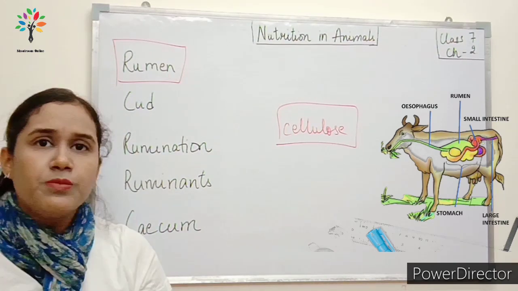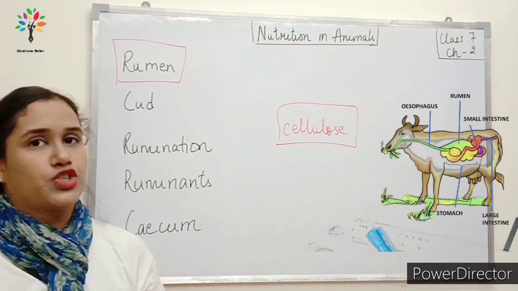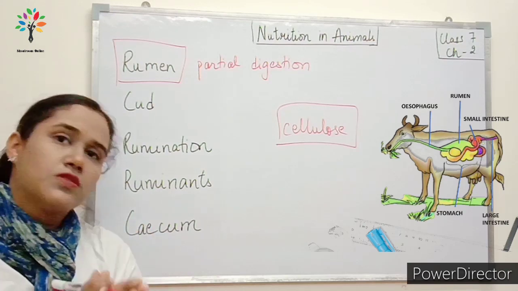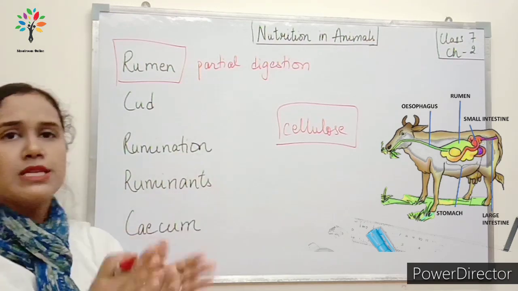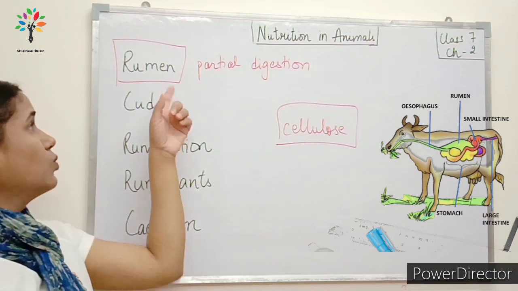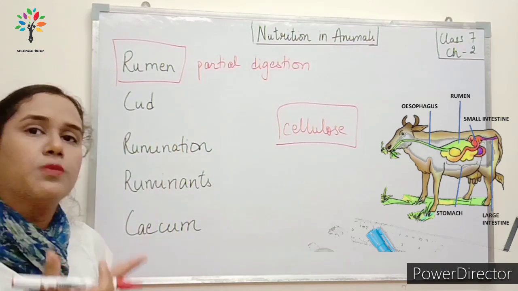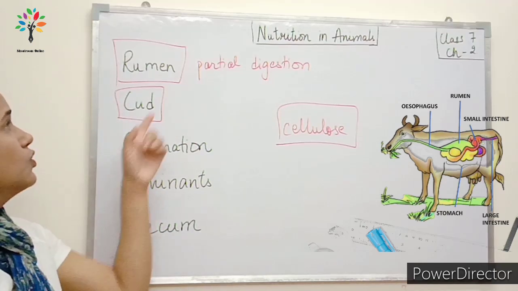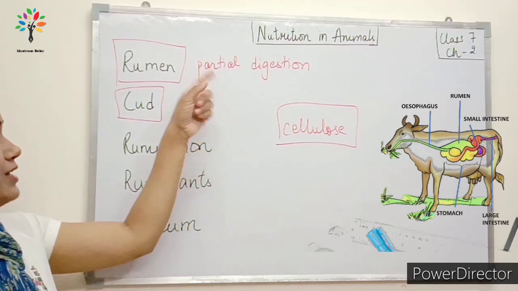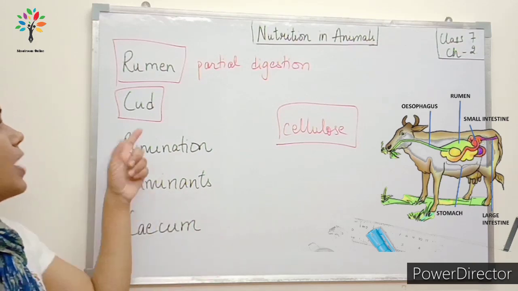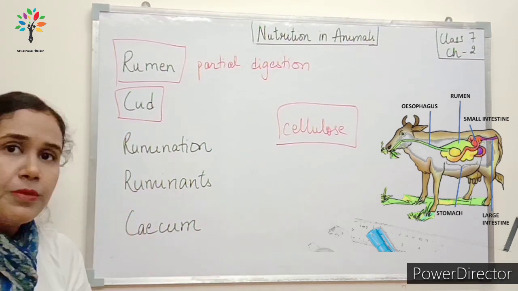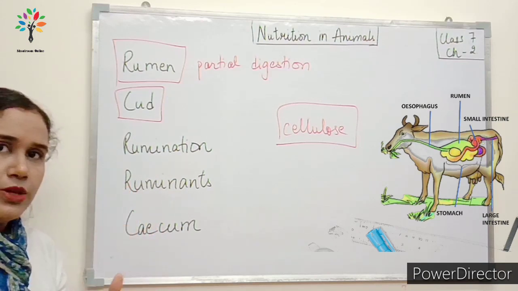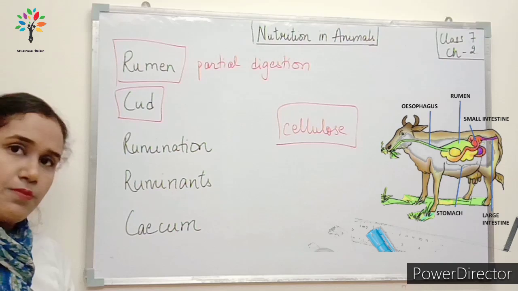ठीक है, और rumen में क्या होता है? Partial digestion of the grass takes place. This rumen is a part of the stomach itself. ठीक है, तो जब इसका partial digestion हो जाता है, then what happens? It comes back to the mouth in the form of cud. ठीक है, तो ये partially digested grass जो है it comes back to the mouth of the cow and it is called cud now. तो यहाँ पे the cow starts chewing it. तो वो उसको chew करती रहती है और mechanically उसको छोटे छोटे pieces में break करती है.